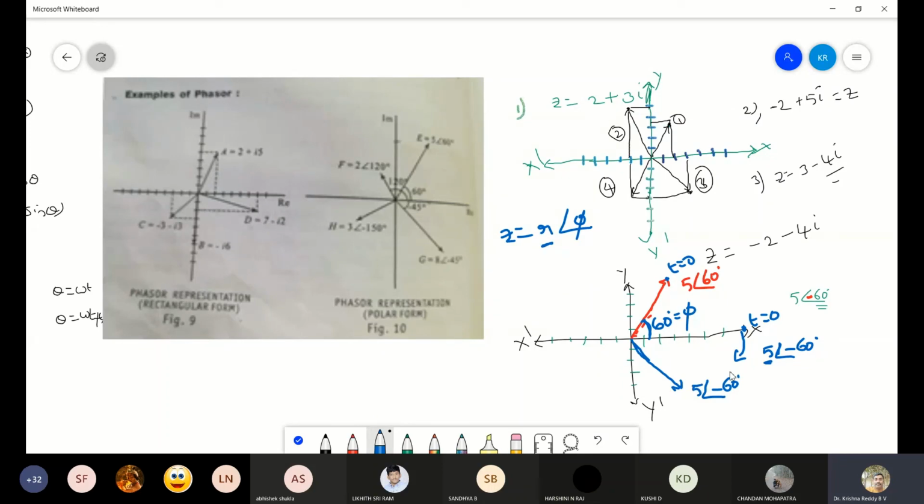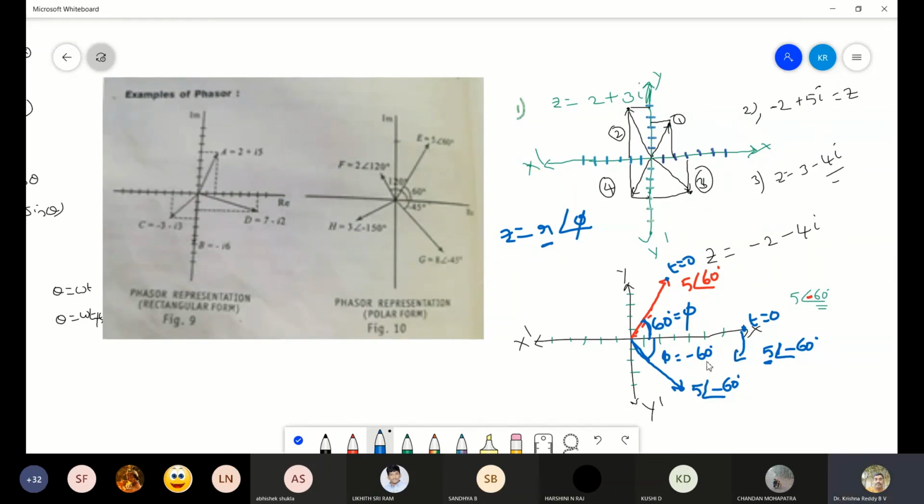Whereas here, if the particle is at this point, the initial phase phi equal to minus 60 degree. It is behind the initial position, by minus 60 degree.